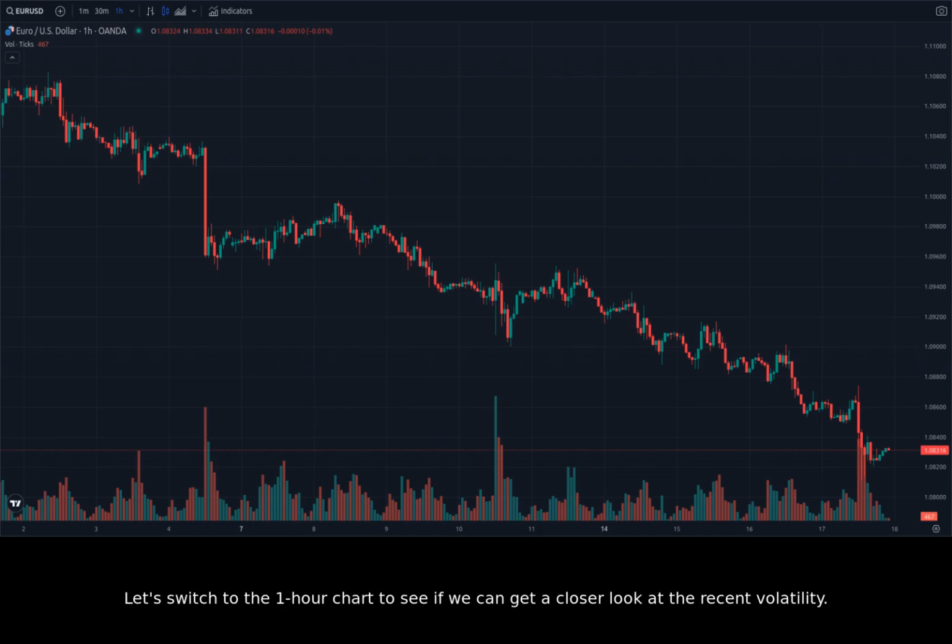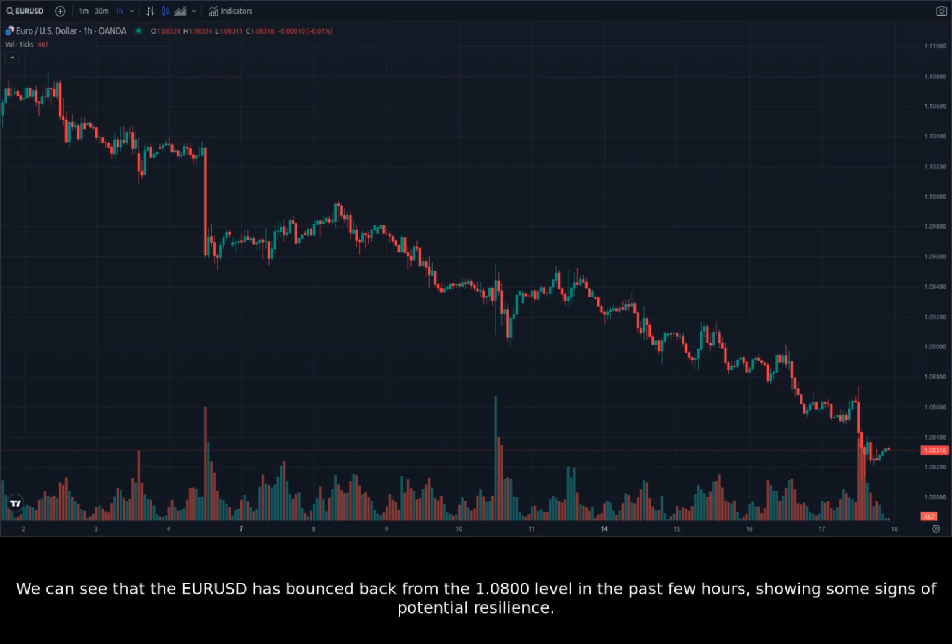Let's switch to the 1-hour chart to see if we can get a closer look at the recent volatility. The 1-hour chart shows a series of whipsaws and price spikes, indicating high volatility. We can see that the EURUSD has bounced back from the 1.0800 level in the past few hours, showing some signs of potential resilience. However, the overall downtrend remains intact, and a break below the 1.0800 support could trigger further